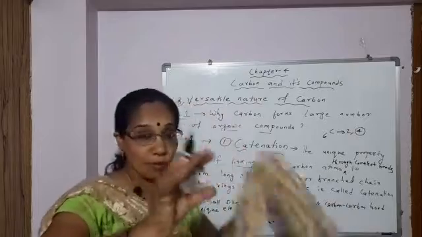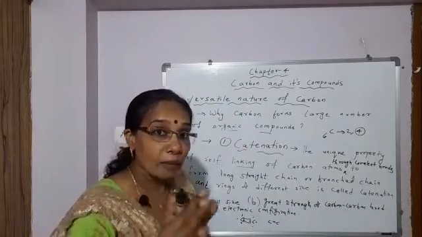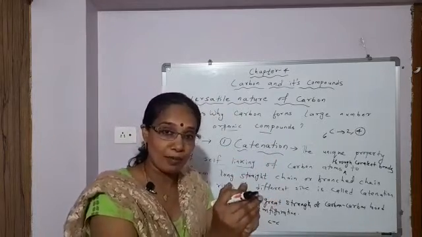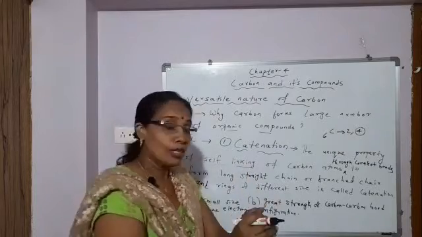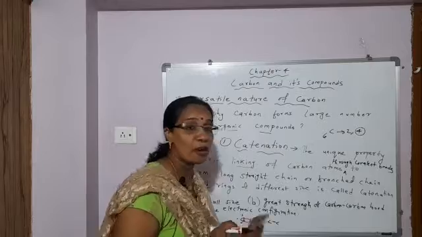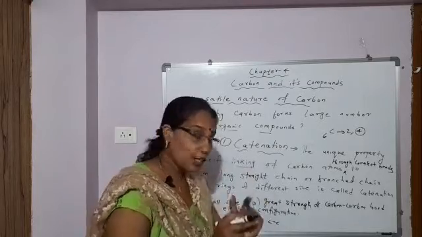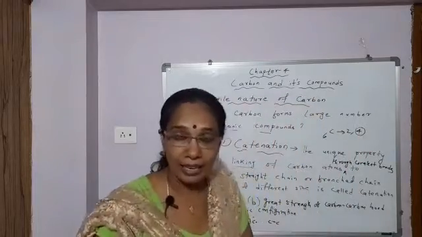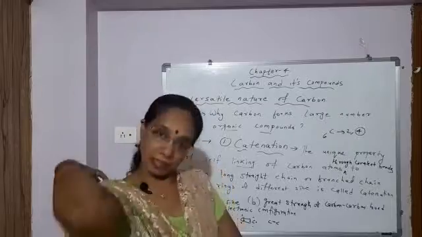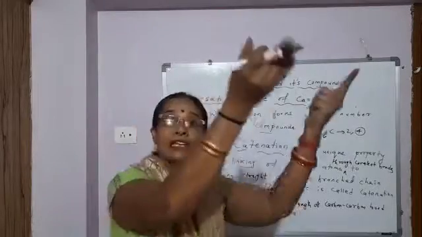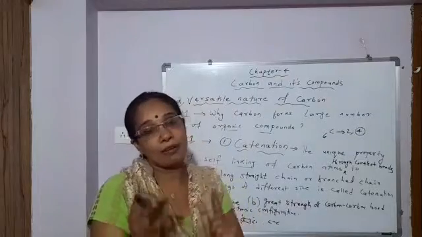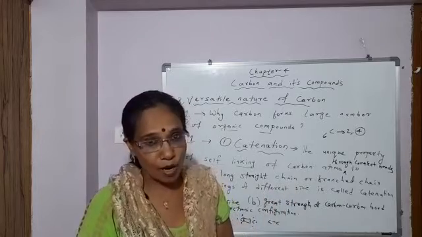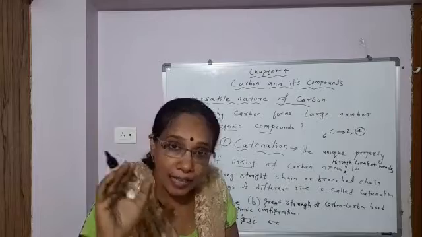So why is carbon-carbon bonding strong? Because of small size. Because of small size, the shared pair of electrons between two carbon atoms is held strongly. So the bond formed between carbon and carbon is strong. And third, unique electronic configuration. It has 4 electrons in its outermost shell. So it can link with 4 other carbon atoms. And those 4 can again link with 4 other carbon atoms. So the number of carbon compounds formed is large. There is a large number of carbon compounds, or a large number of organic compounds.